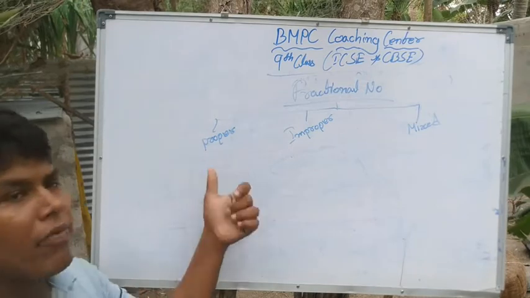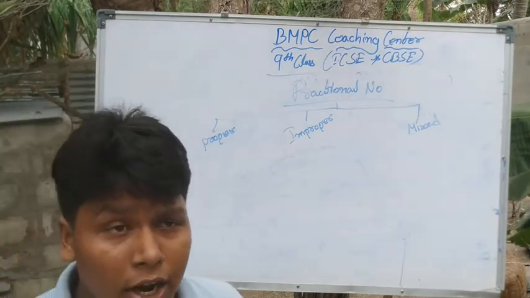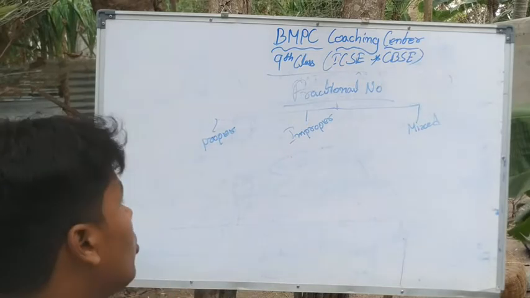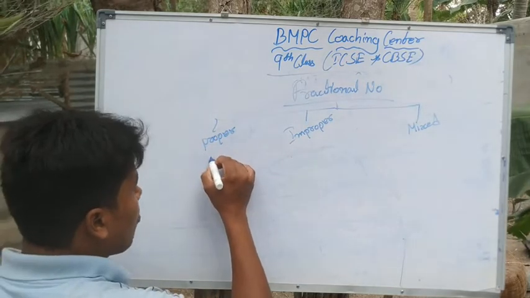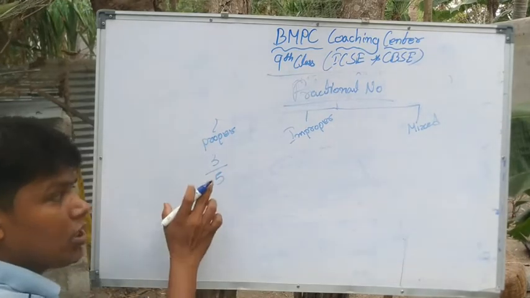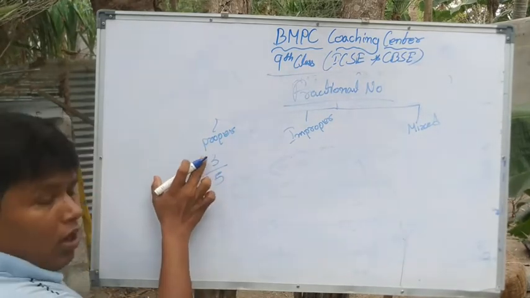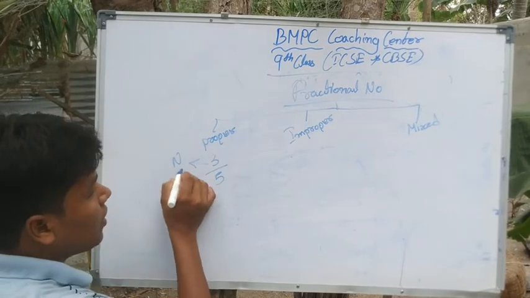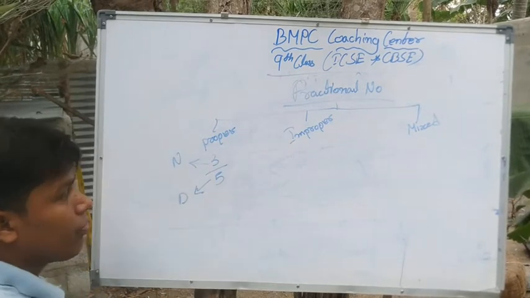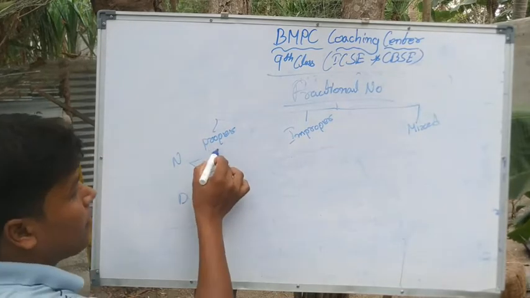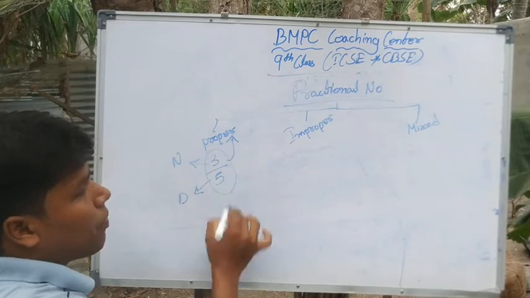Clear? Proper fraction is one whose denominator is more than the numerator. For example, 3 by 5. Here is the numerator, here the denominator. All types of fractions whose denominator is more than the numerator are called proper fractions.